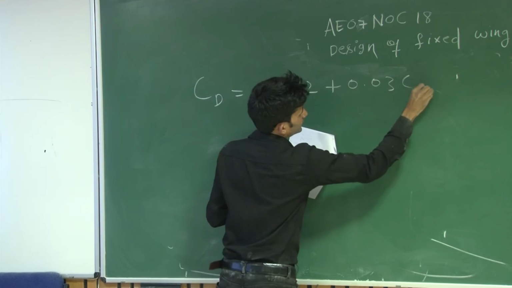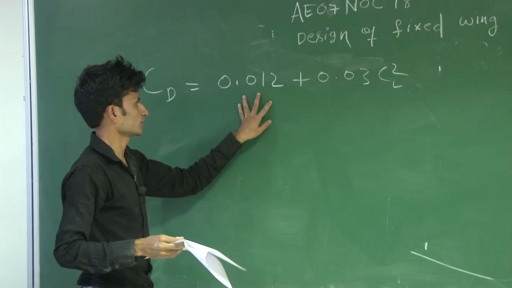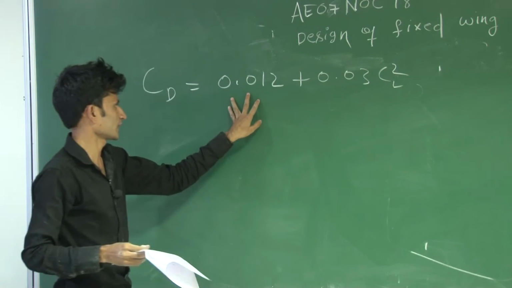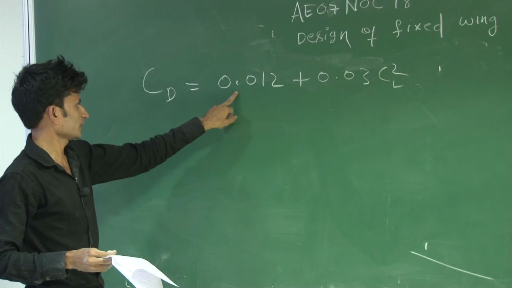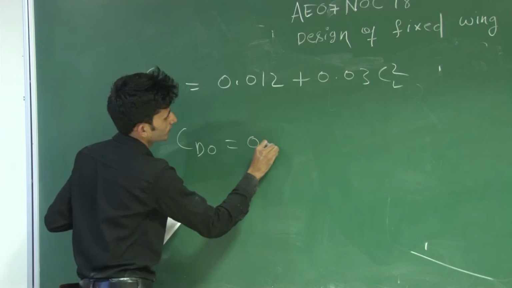So this is the parasite drag coefficient CD naught, this is K, and this is CL square. This is lift dependent, and this is the parasite drag coefficient. So what will be the CD naught? CD naught will be 0.012.